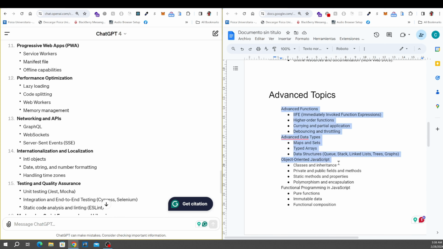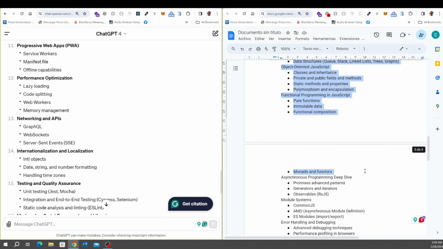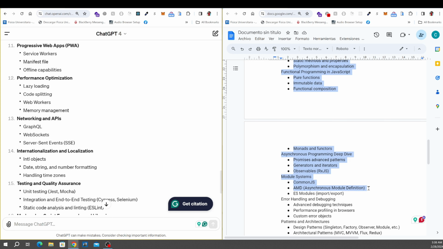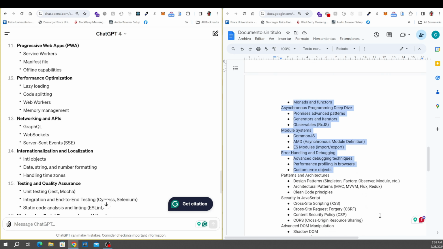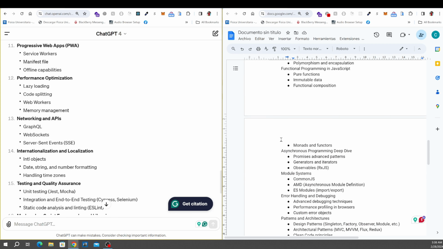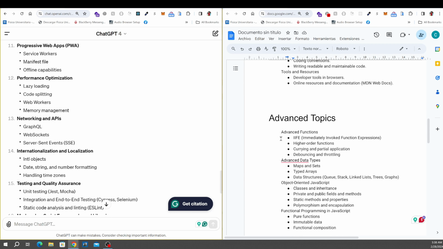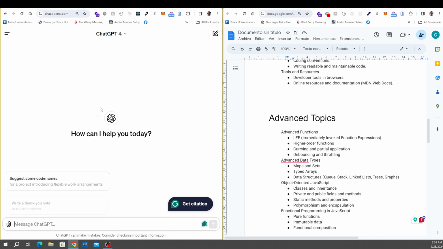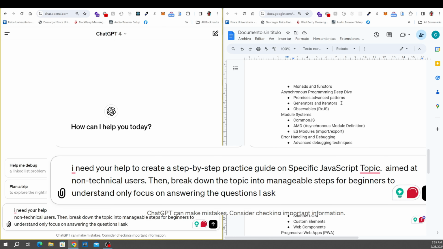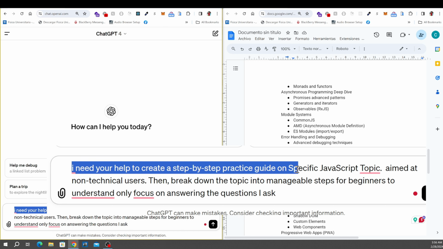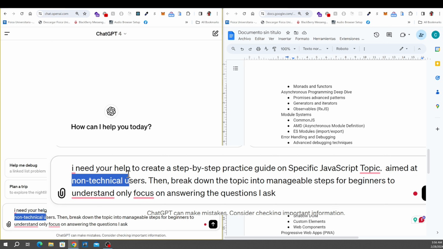Take it topic by topic and push yourself as far as you can, because even a little knowledge can set you apart. And to be honest, even myself, I'm going to check some of these topics, but I'm going to show you some prompts that you could use to practice these advanced topics now. And just as I did earlier, you set the chat with the context or the goal that you want. It is a simple action and you have to do every time that you start a new chat.